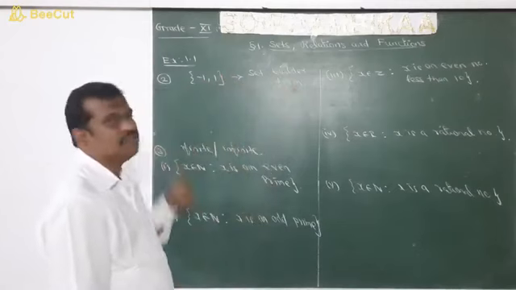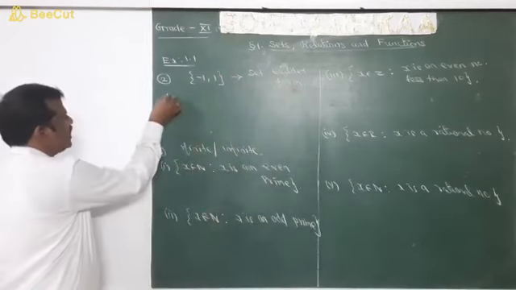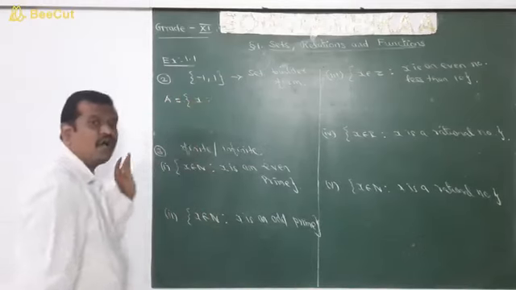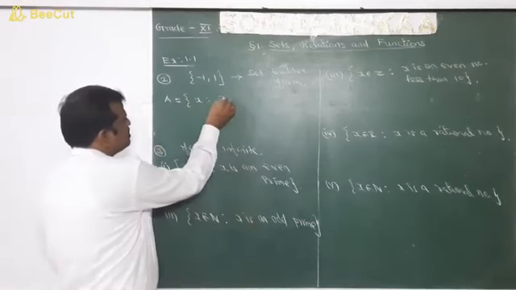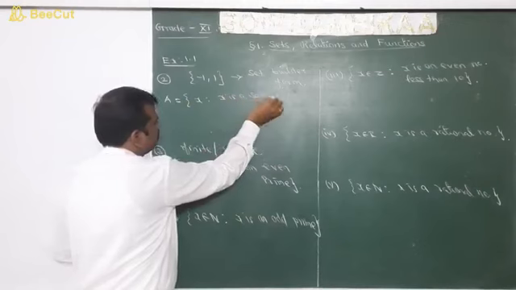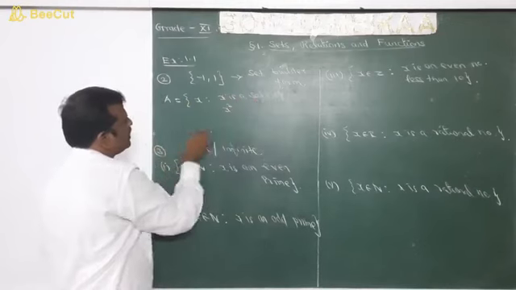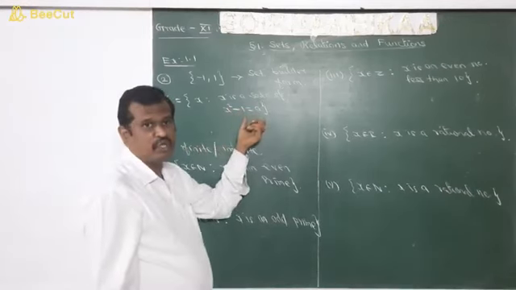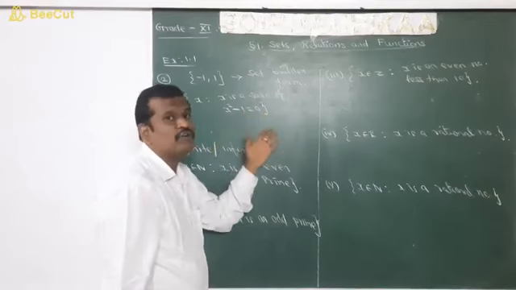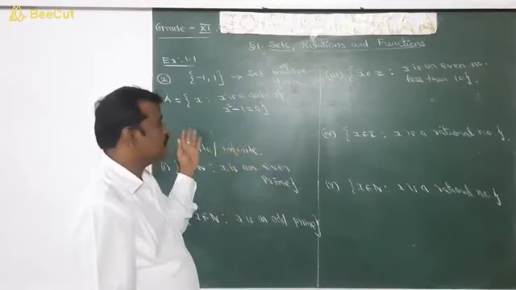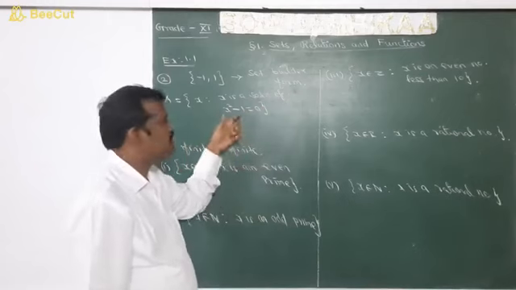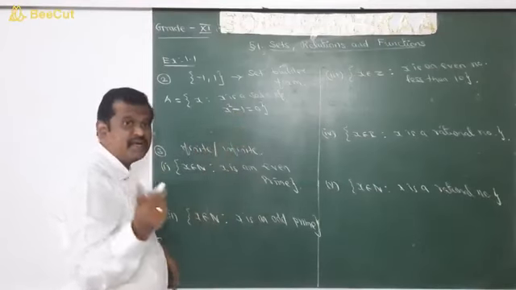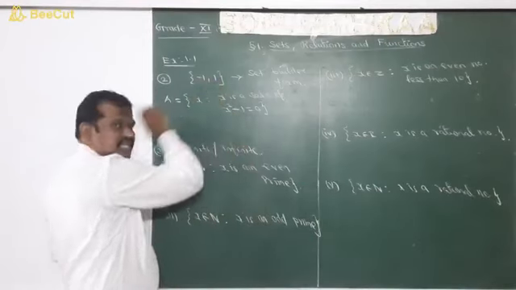So we have to write the set {-1, 1} in set builder form. We can name the set as A. A is equal to the set of all x, set builder or rule form. The set of all x is there, where x is the solution of this equation, x squared minus 1 is equal to 0. What is the solution of this equation? x squared minus 1 is equal to 0. x squared is equal to 1 and x is equal to plus or minus 1. In the last exercise, first sum, we had this, so we use that equation here. By solving x squared minus 1 is equal to 0, we will get plus 1 and minus 1. Those are the elements in the set here.